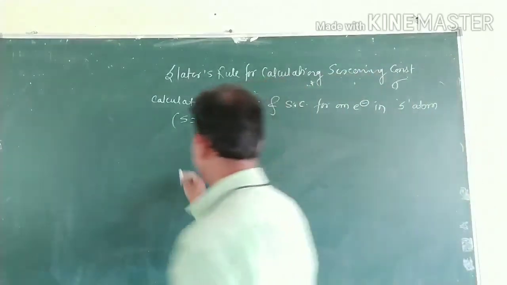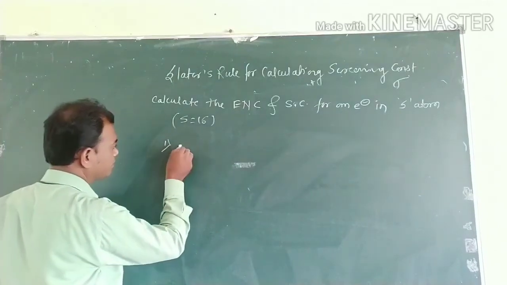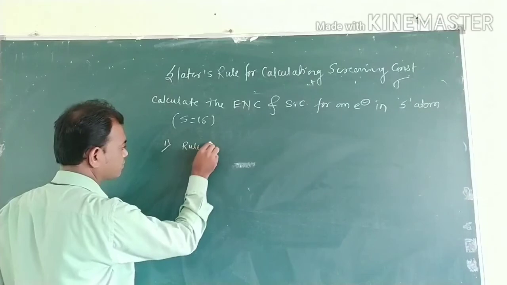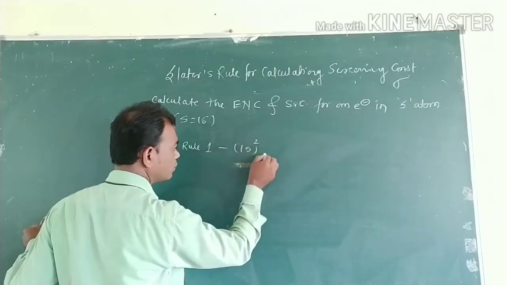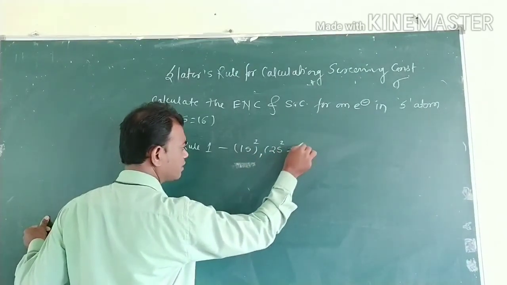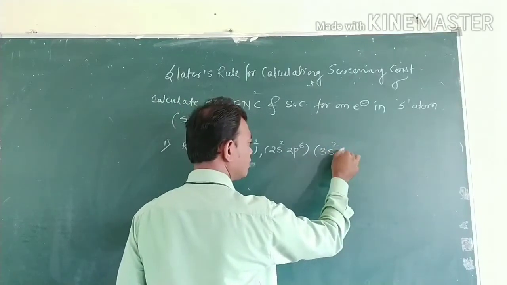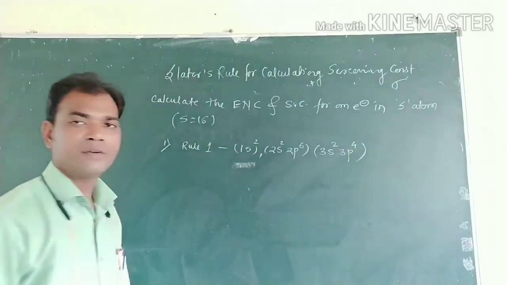By arranging the electronic configuration, that is rule number one: 1s2, then 2s2 2p6, then 3s2 3p4.